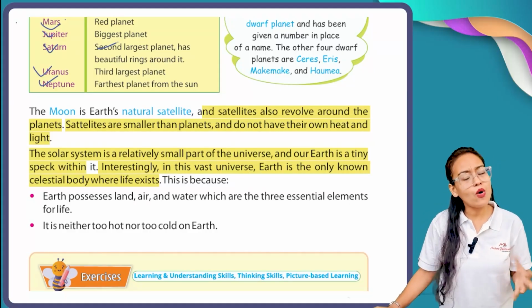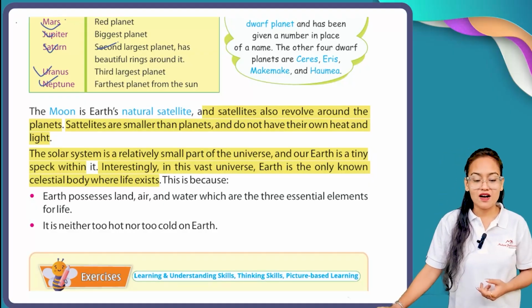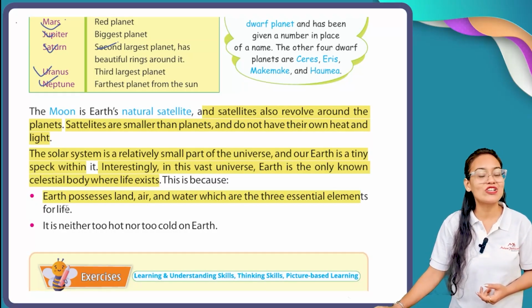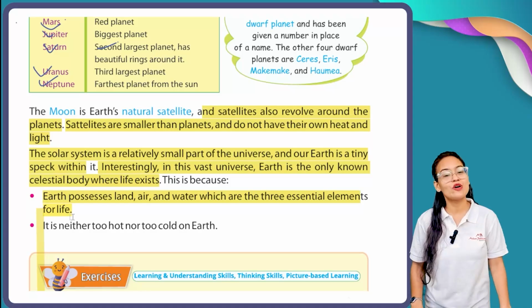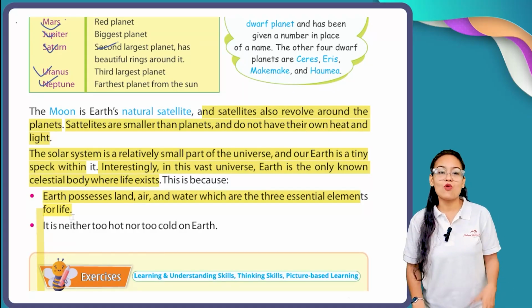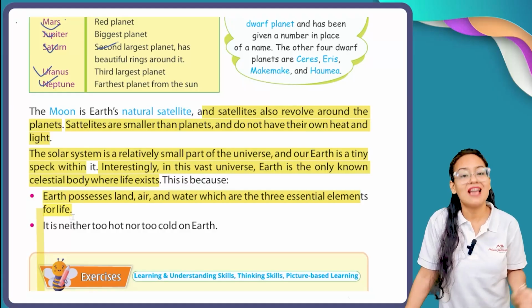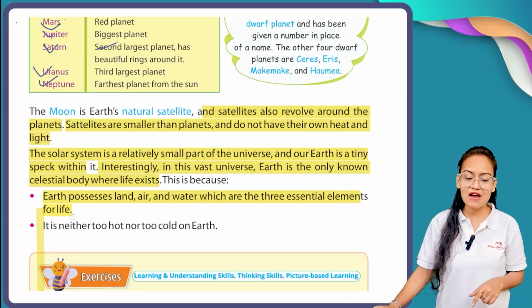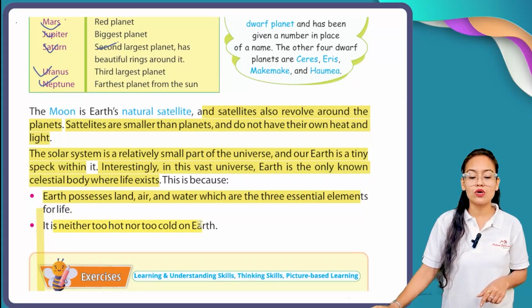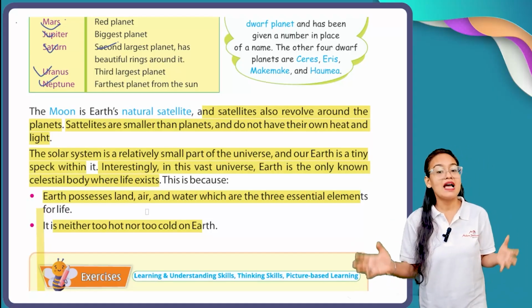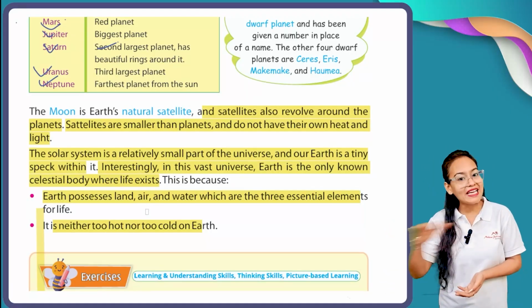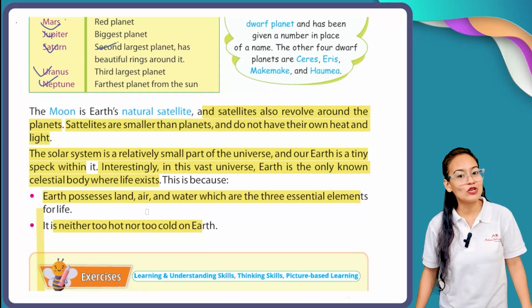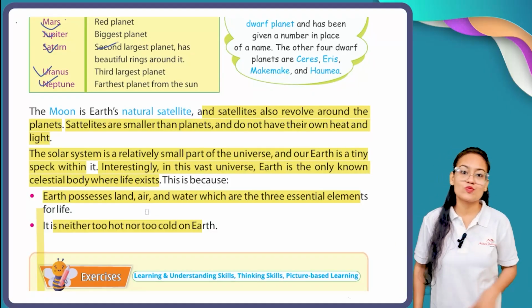And why does life exist only on planet Earth? Let's see. Earth possesses land, water, and air, which are the 3 essential elements for life. As I already told you, Earth is called the blue planet because it has water. Similarly, Earth also has air and land. That's why life is possible on this planet. After that, it is neither too hot nor too cold on Earth, and the temperature balance on our planet is equal. That's why it is neither too hot nor too cold for the survival of human beings, and that's why life is possible on planet Earth.